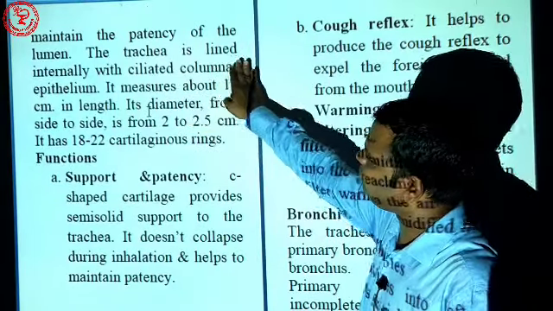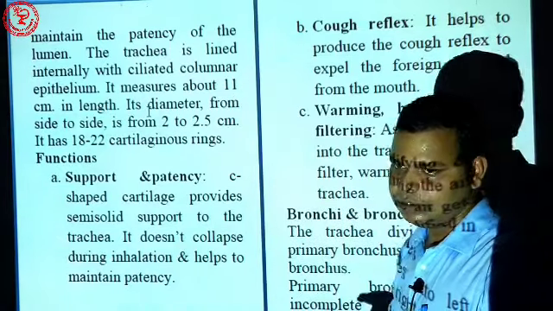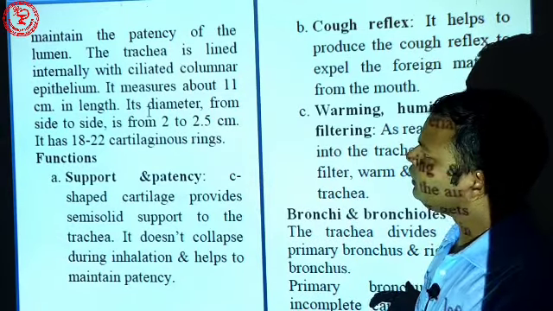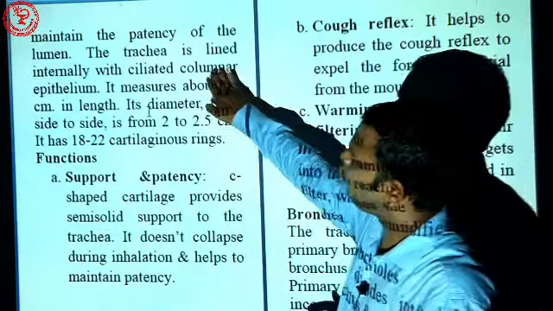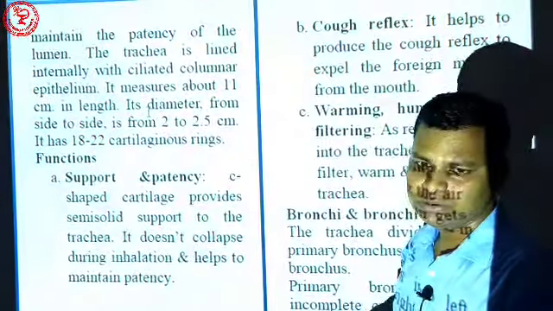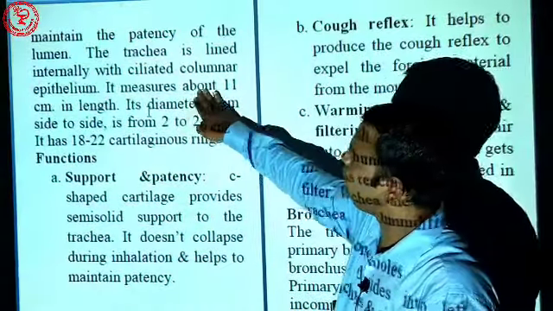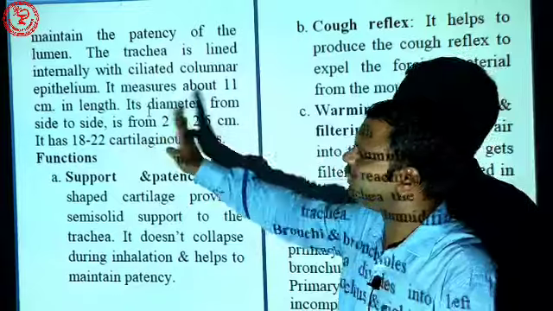The trachea is lined internally with ciliated columnar epithelium. With the help of this epithelium, the cough reflex expels material towards the outside.